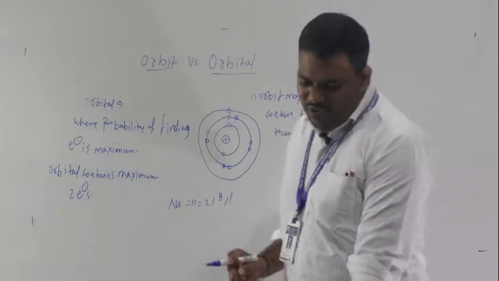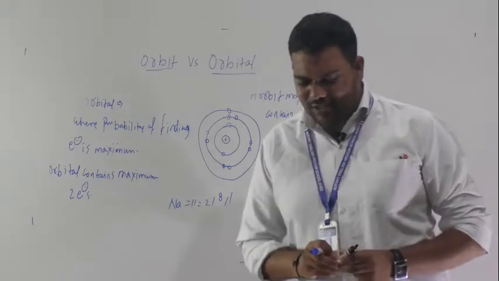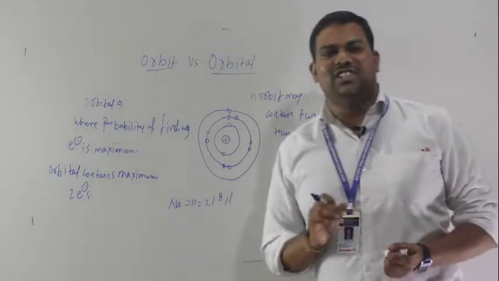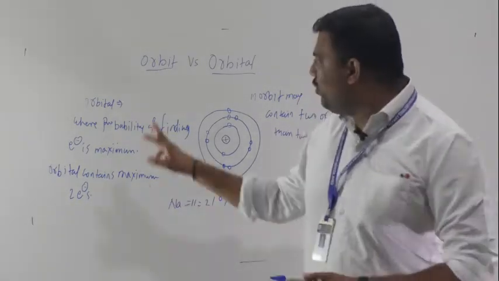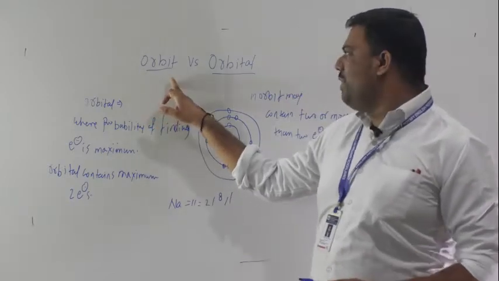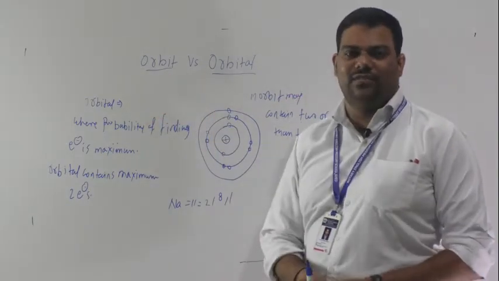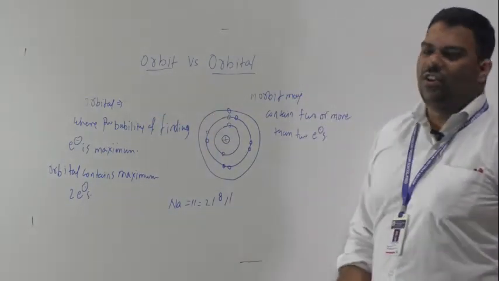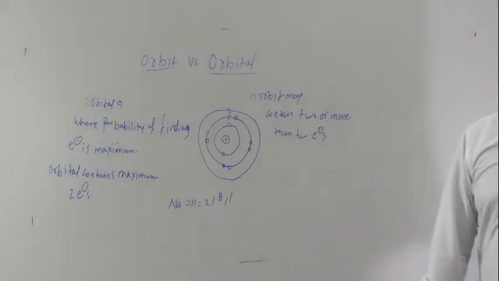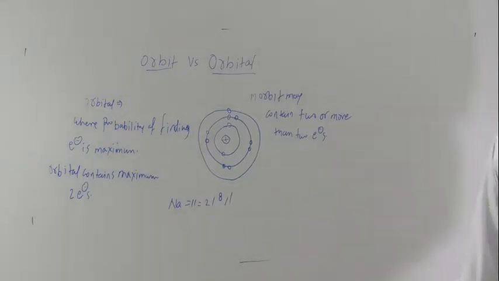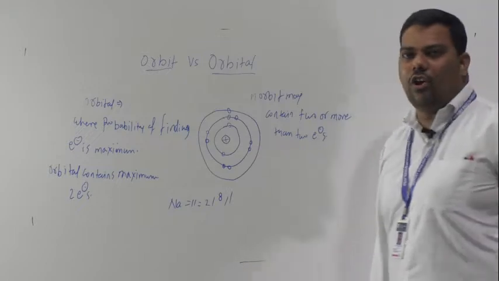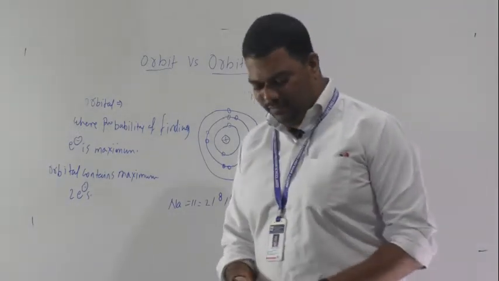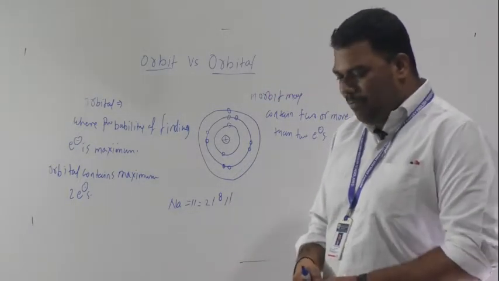Now whatever is next: you understood what is orbit versus orbital. Read this carefully.